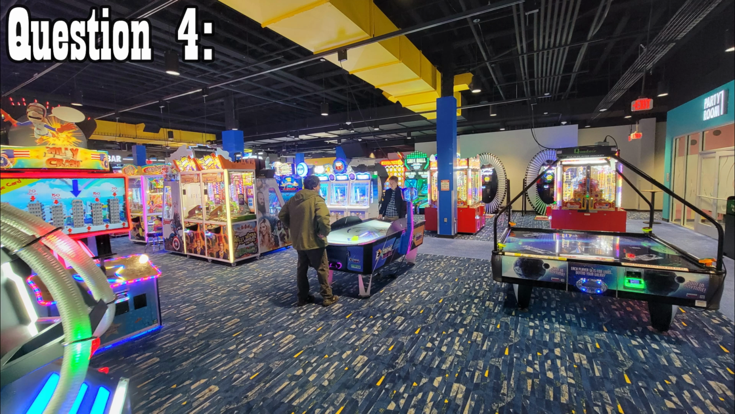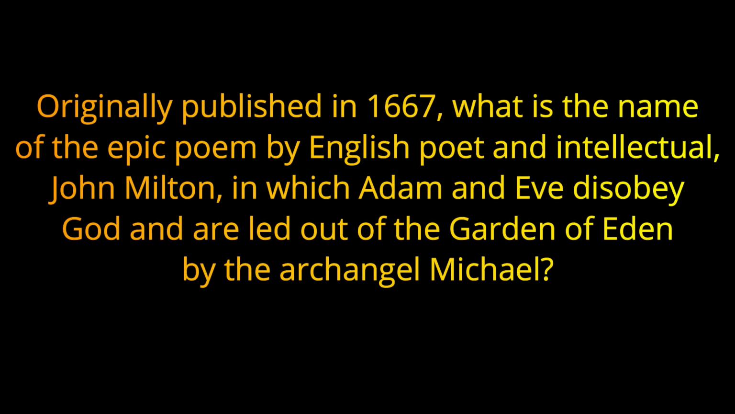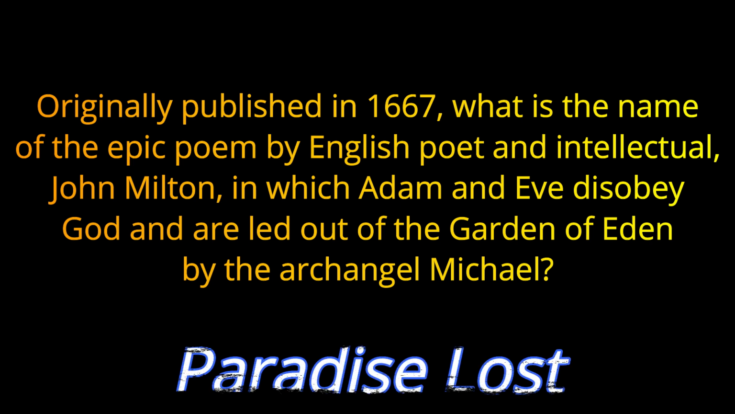Question number 4. Originally published in 1667, what is the name of the epic poem by English poet and intellectual John Milton, in which Adam and Eve disobey God and are led out of the Garden of Eden by the Archangel Michael? The title of this epic poem was called Paradise Lost.